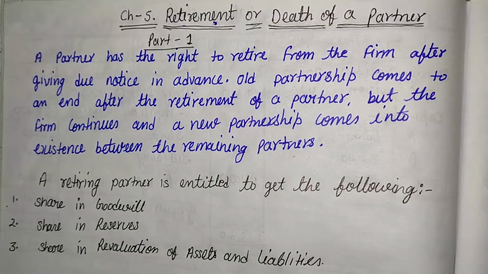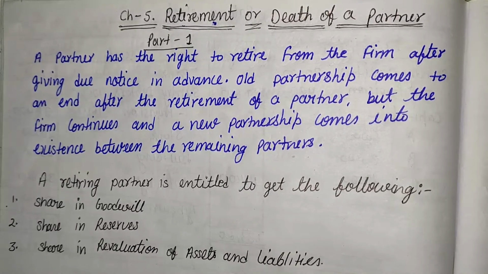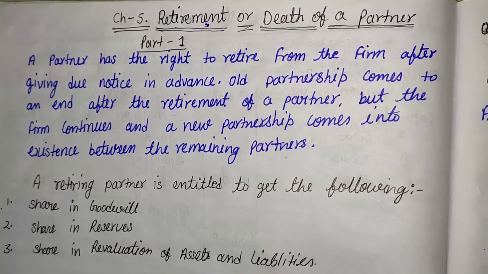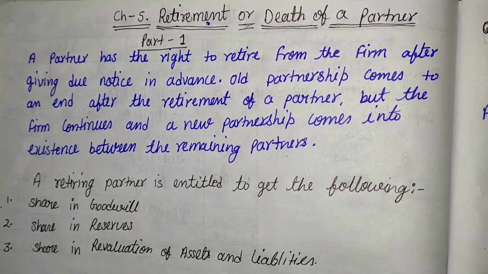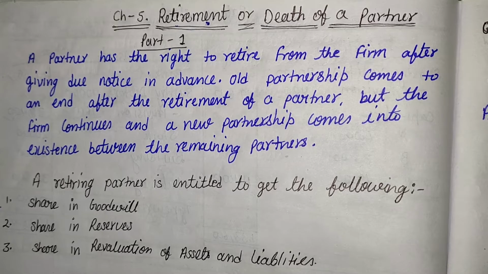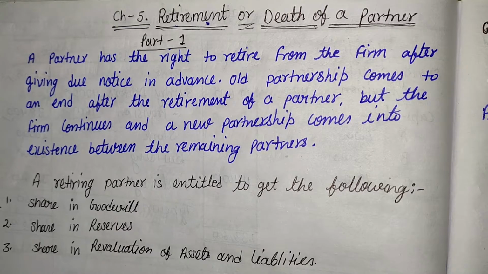Hello students, today we are going to start our new chapter of accountancy, and the name of the chapter is retirement or death of a partner. In this chapter there are mainly two important topics. The first topic is retirement and the second topic is death. But today we are going to discuss retirement.